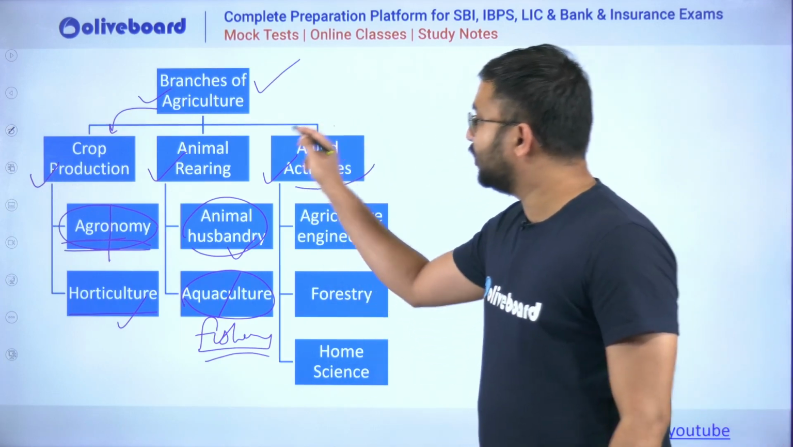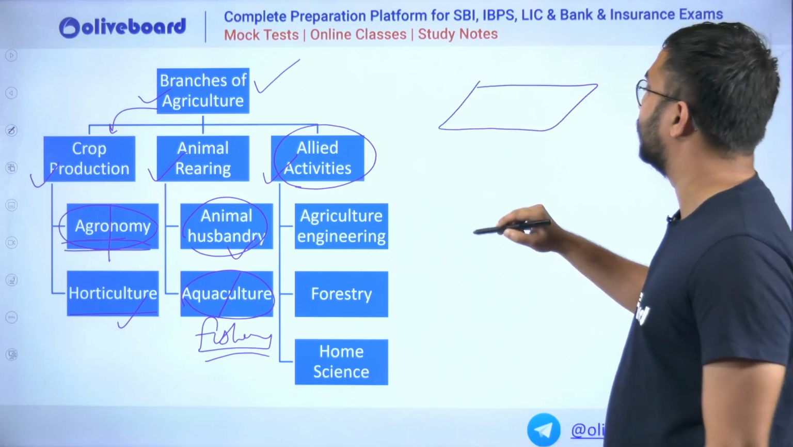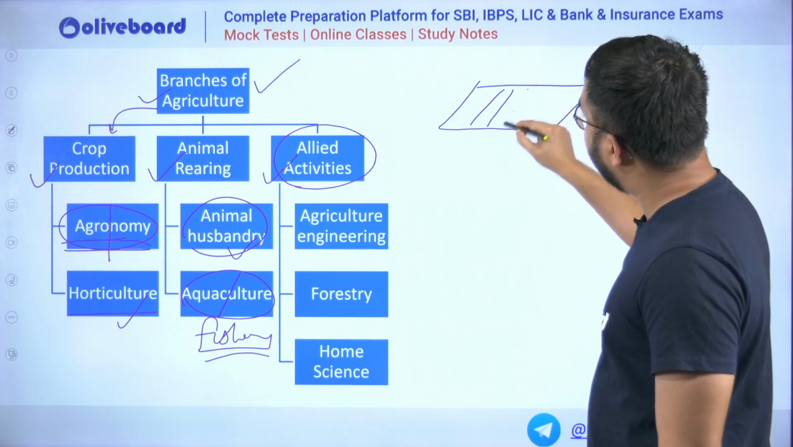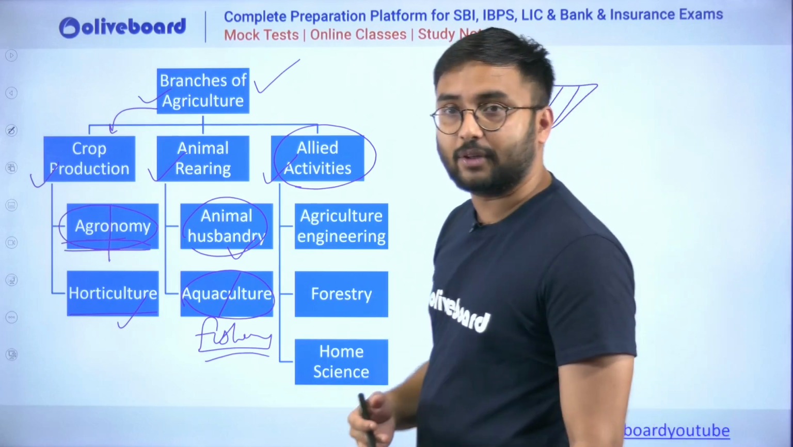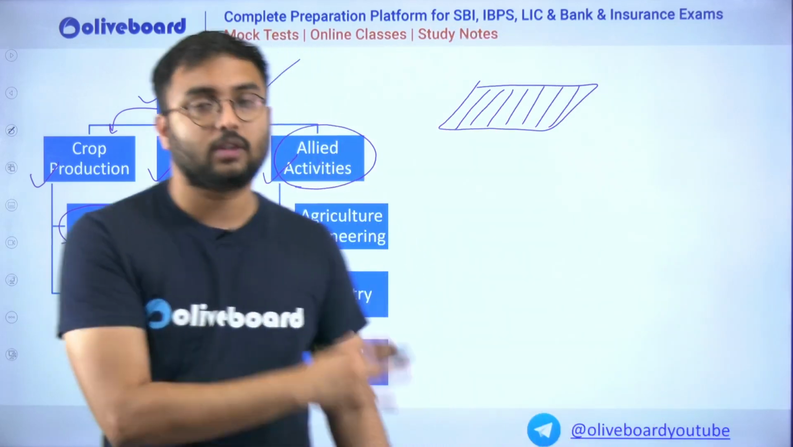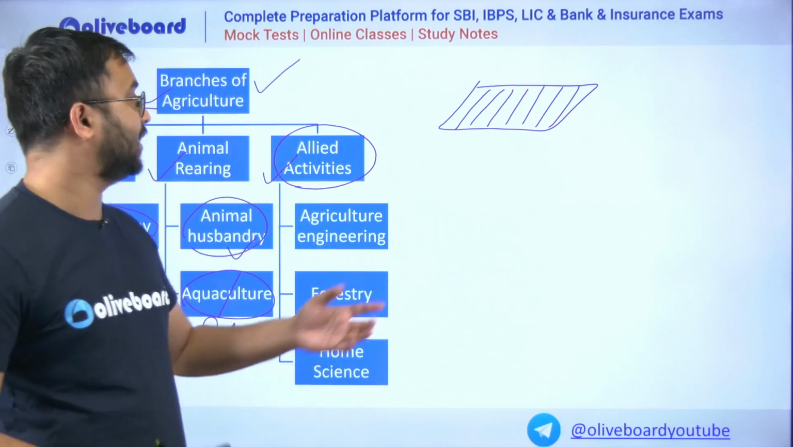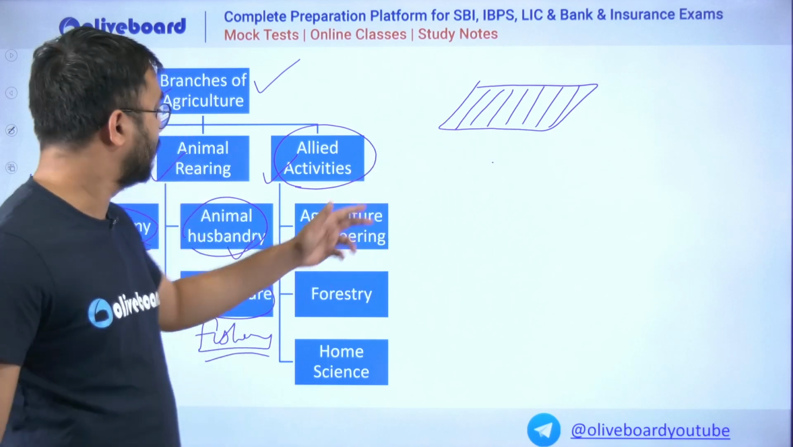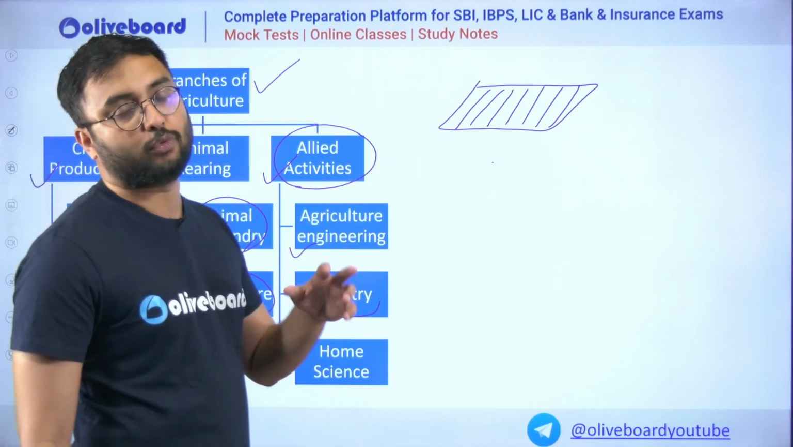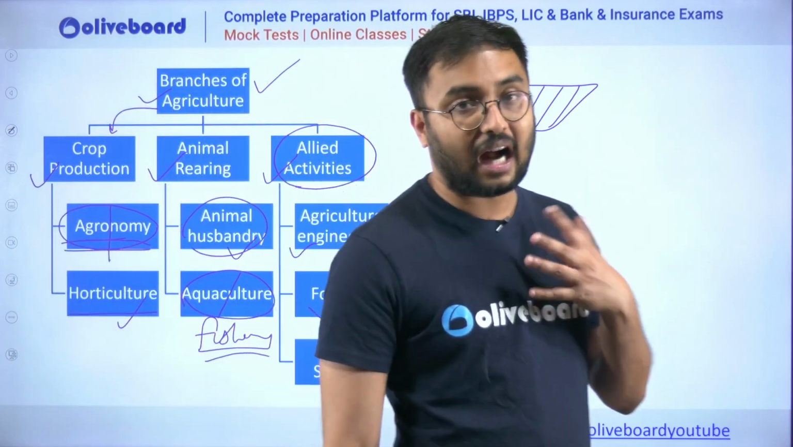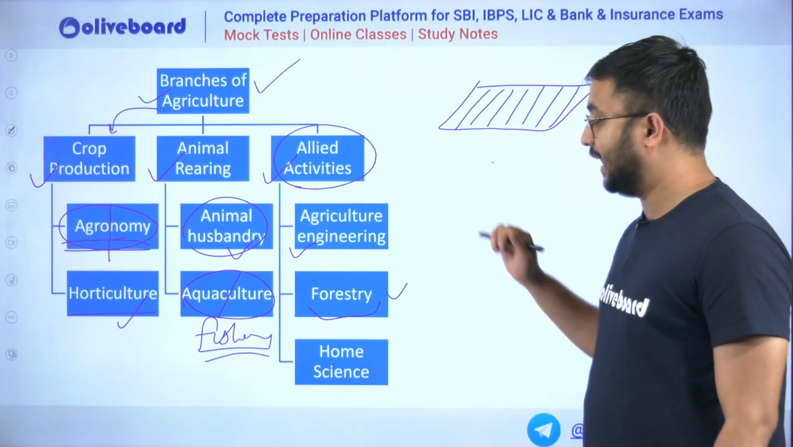Then allied activities. Suppose you have a land of 10 hectares. Along with doing agricultural activity, if there are certain ancillary or associated activities which you are doing parallel to your agriculture, all those activities are called allied activities. These include forestry. It's nothing but plantation of forest wood, hardwood or tall trees which are in the forest, along with the agriculture.